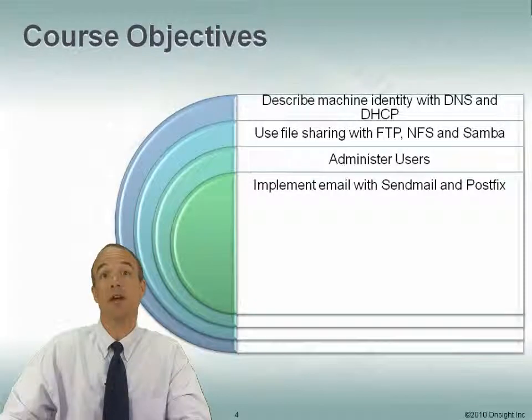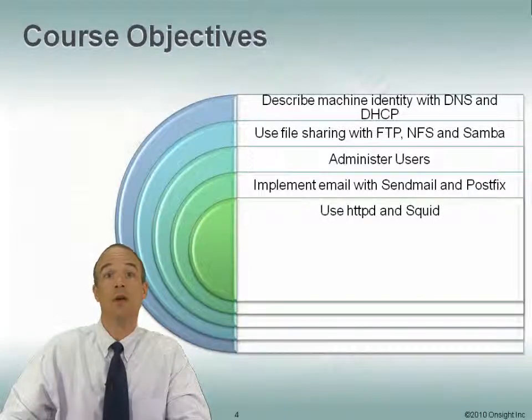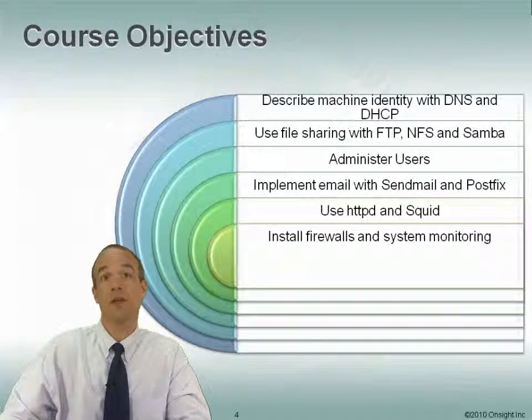We'll implement email. We'll do so with Sendmail, and we'll use Postfix. So our machine will then become an email server. We'll use httpd to set up a web server. We'll talk about different features of the web server, including creating virtual hosts and other things. We'll also talk about the Squid proxy server, and we'll proxy our web traffic. We'll talk about firewalls. So we'll install a firewall. We'll describe how to set one up.